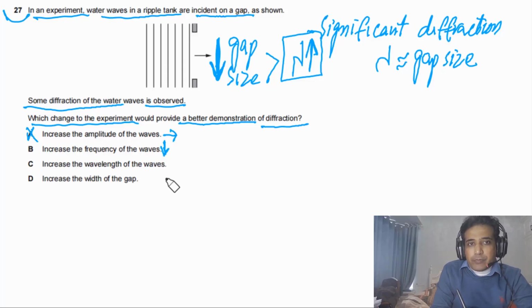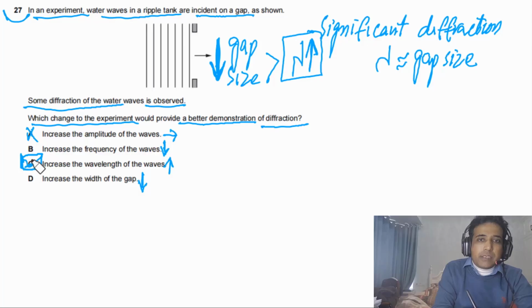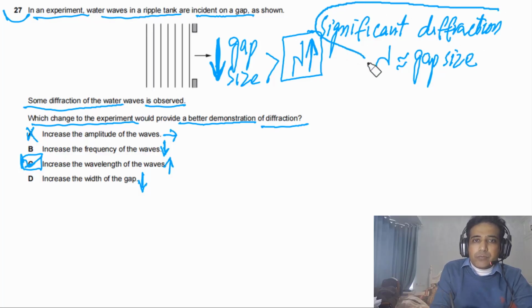Increase the wavelength of the waves. Yes, so this is possible answer. Increase the width of the gap. This will also minimize diffraction. So this will increase diffraction. So the answer for this question is C. So this is the main point you need to understand. When significant diffraction will take place, then lambda is about equal to gap size.